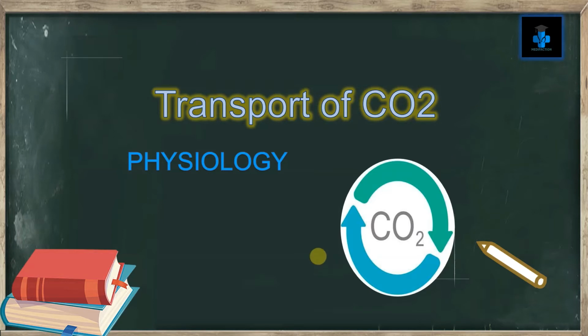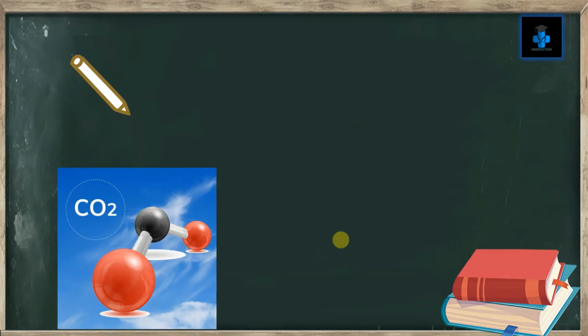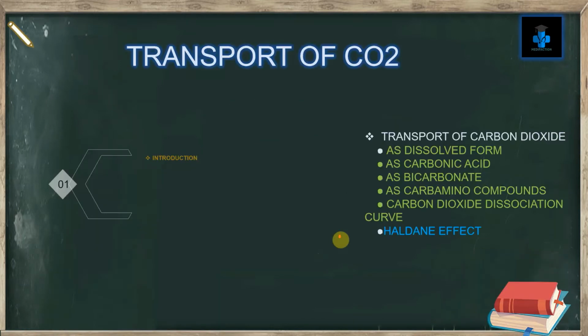So today we're going to learn about the physiology of transport of carbon dioxide. The carbon dioxide molecules are transported in the blood from body tissues to the lungs. So in order to learn more about it, let's learn in detail.